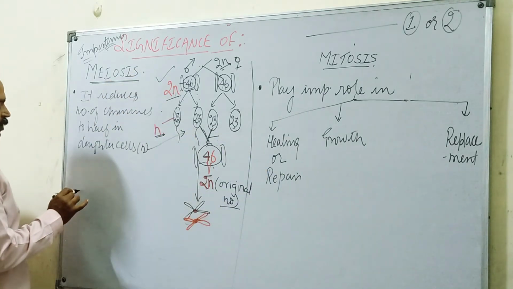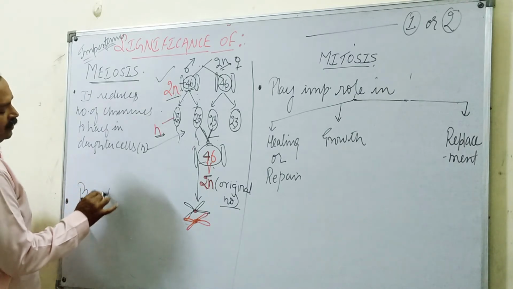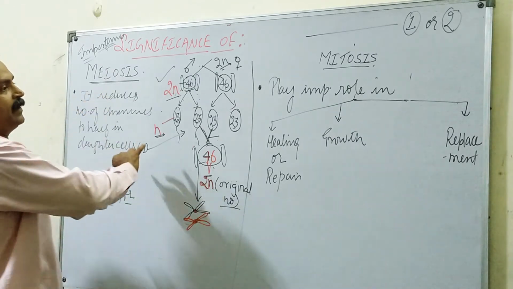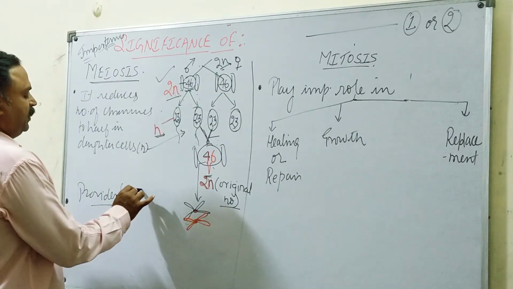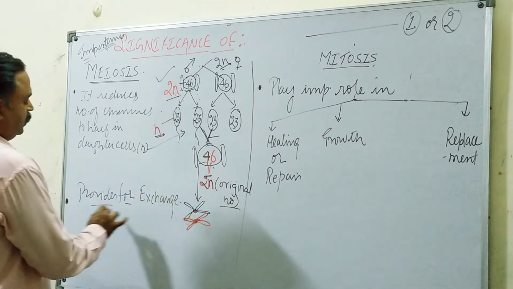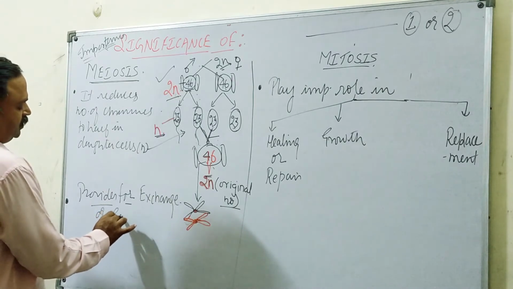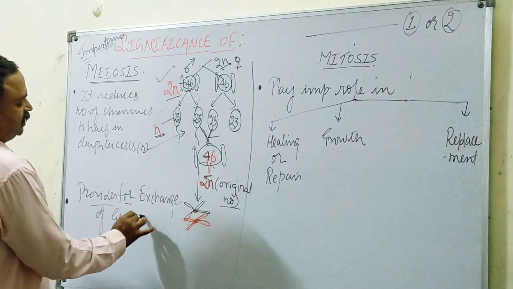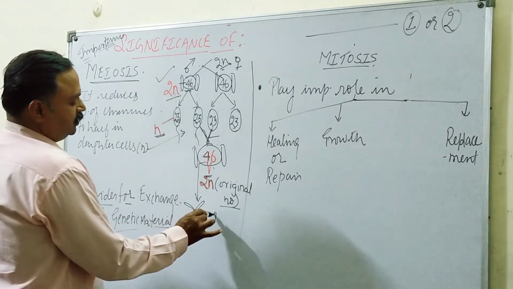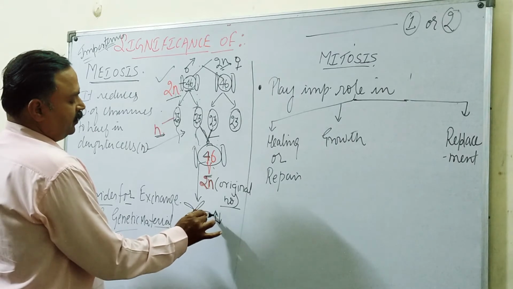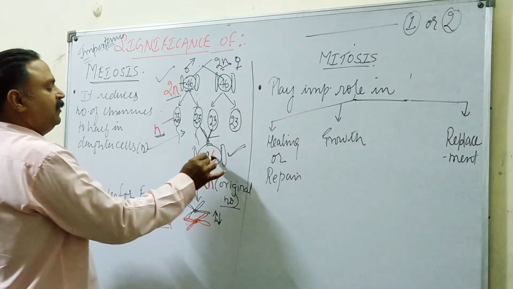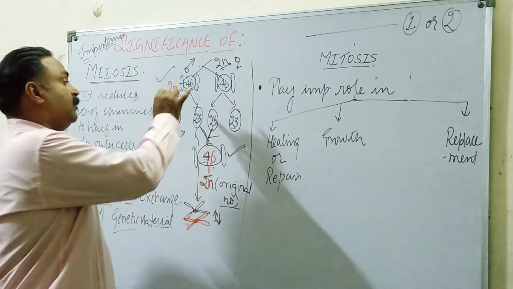The second significance, I told you, can also be studied from the difference between mitosis and meiosis, that is, it provides for mixing of genes or exchange of genetic material. Why is it important? Because this mixing will provide variation in the daughter cells, meaning the new organism will have different genetic material from the parent.